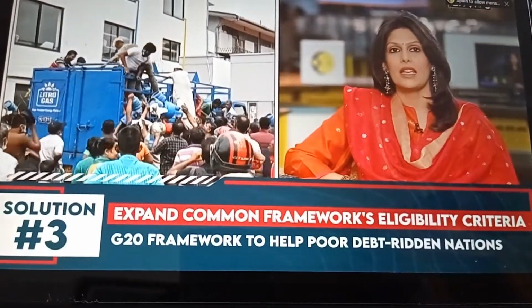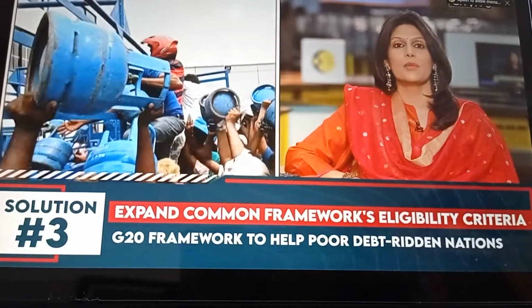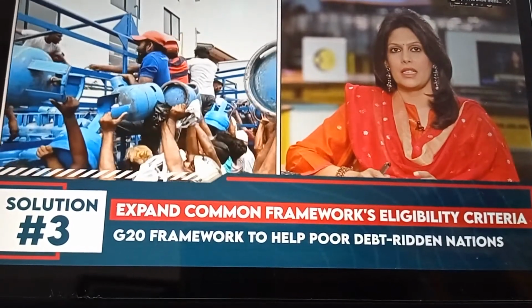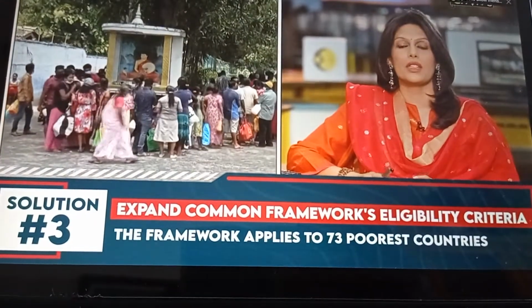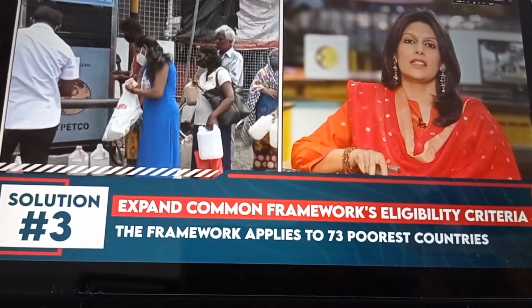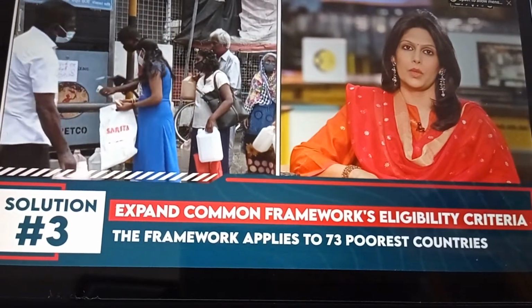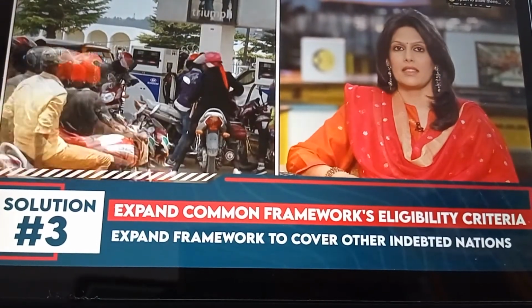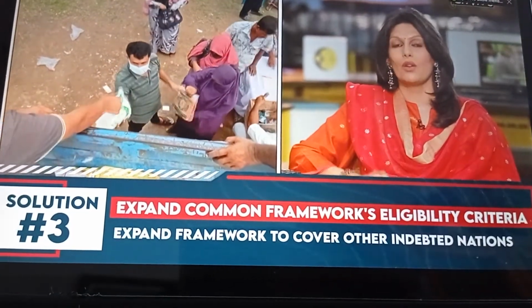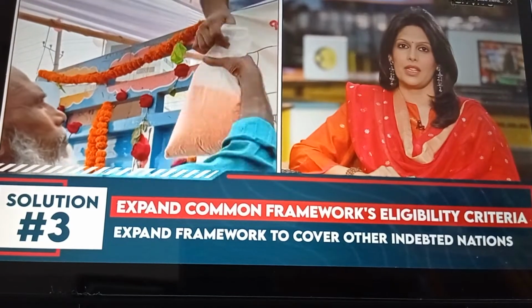Solution number three, expand the common framework's eligibility criteria. What's that? It's a framework established by the G20. It's supposed to help poor countries restructure their debt. Well, so far, this framework applies to only 73 of the poorest countries in the world. It should be expanded. It should cover other highly indebted countries, also vulnerable lower middle income countries.